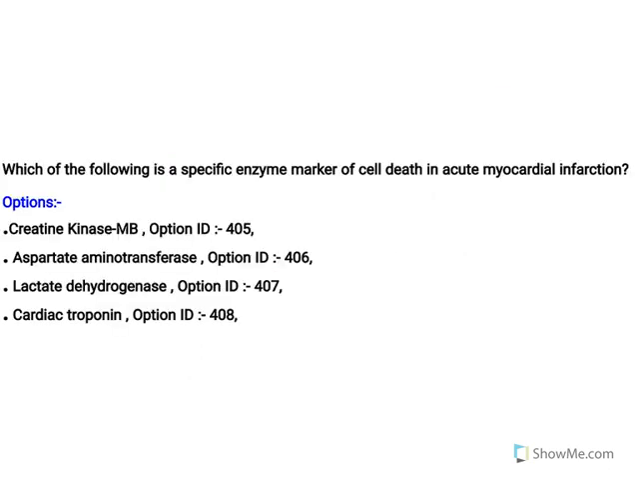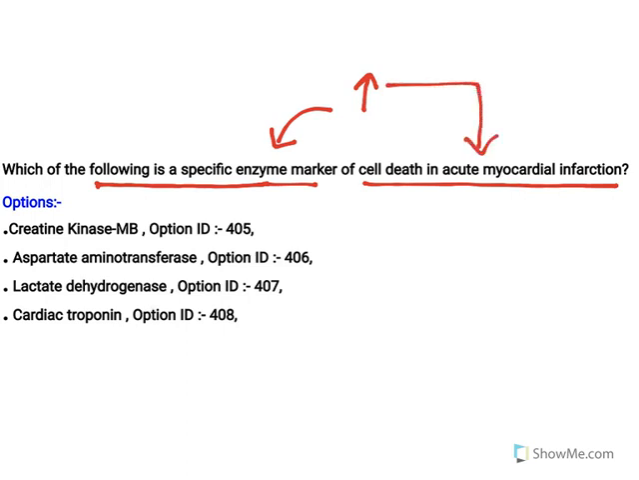Let's get into the topic. Now, the questions: which of the following is a specific enzyme marker of cell death in acute myocardial infarction? See, enzyme markers means a particular enzyme level will be elevated or increased, and that indicates a specific condition in the body. Now, creatinine kinase indicates the damage to skeletal muscle as well as cardiac muscle. But this will not be a perfect marker for cell death of myocardial infarction. So this is not the option.